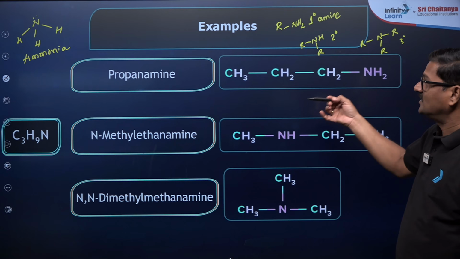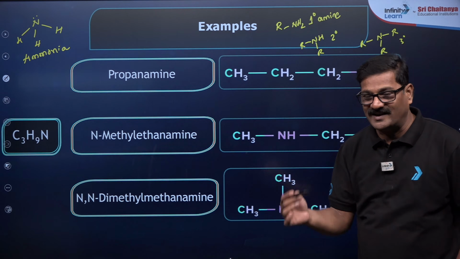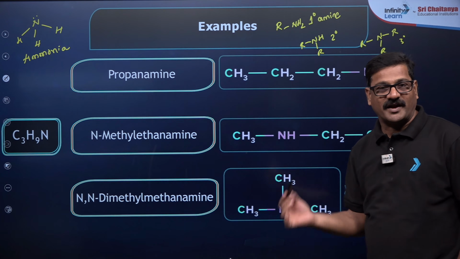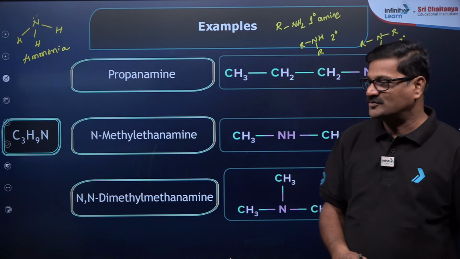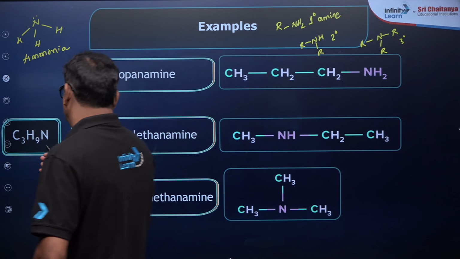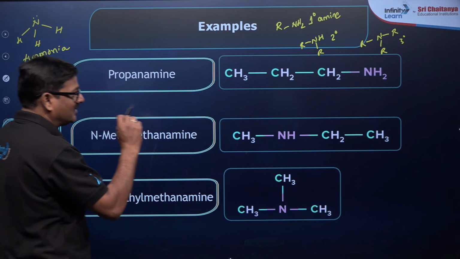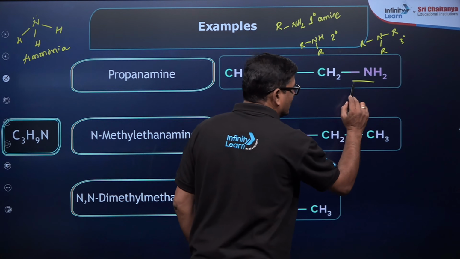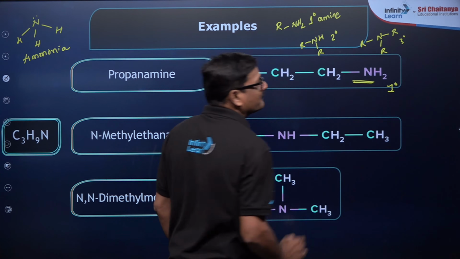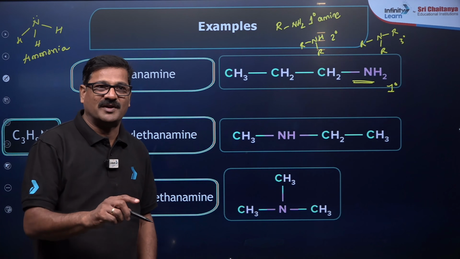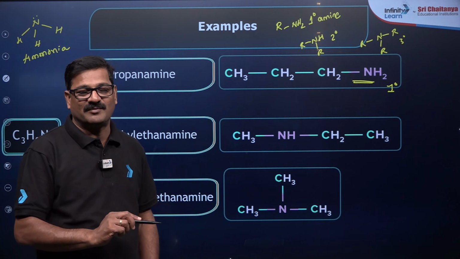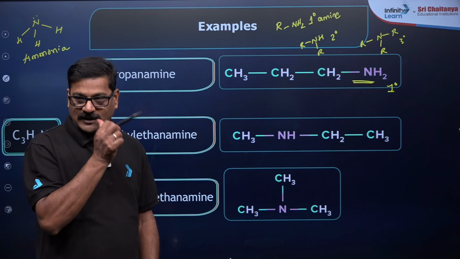So I wanted to say the formula could be the same. The primary amine, secondary amine and tertiary amines are going to be the functional isomers. So C3H9N, propanamine, what category of amine is it? It is a primary amine. Whenever NH2, primary amine; NH, secondary amine; N, tertiary amine.